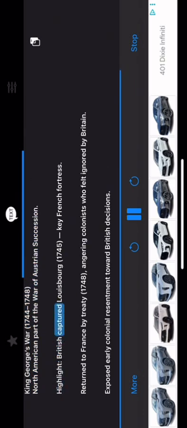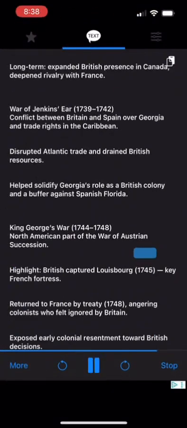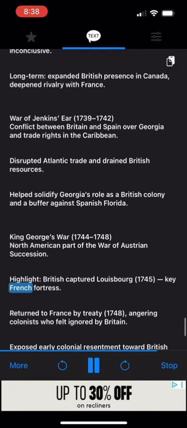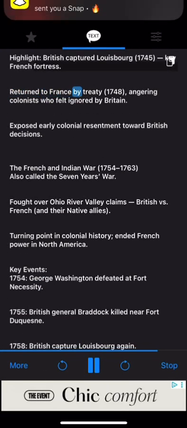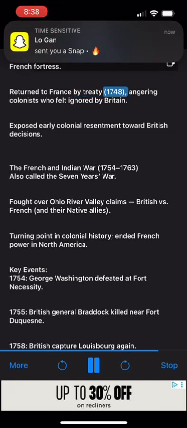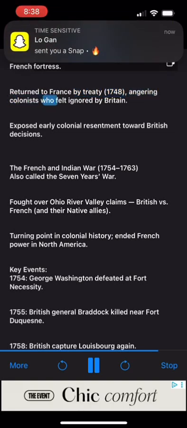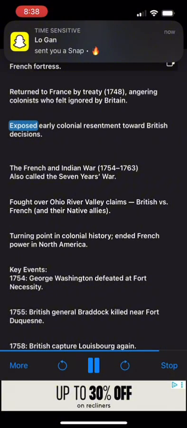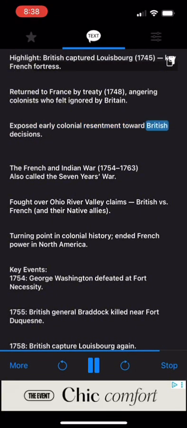Highlight: British captured Louisbourg, 1745, a key French fortress, returned to France by treaty, 1748, angering colonists who felt ignored by Britain, exposed early colonial resentment toward British decisions.